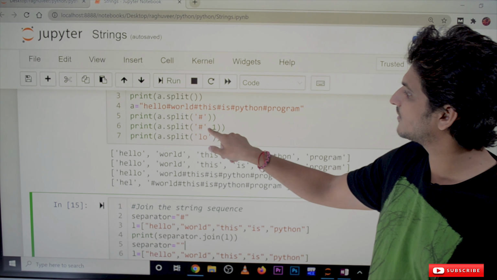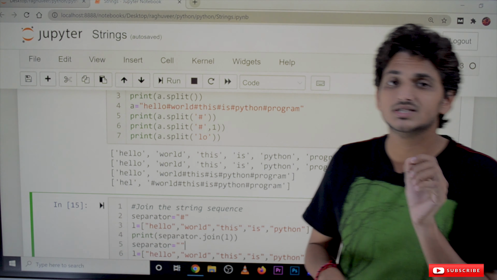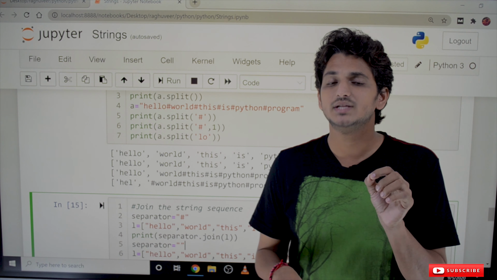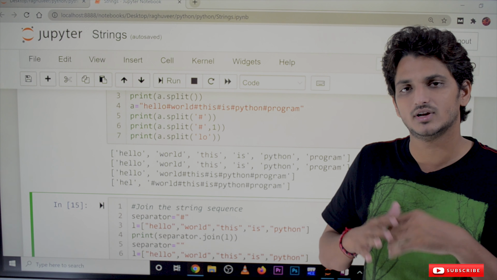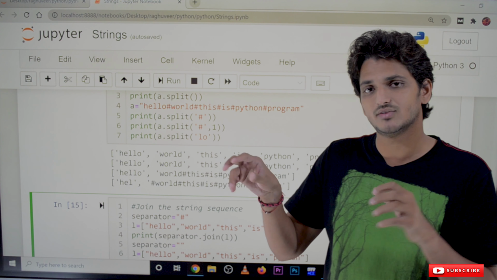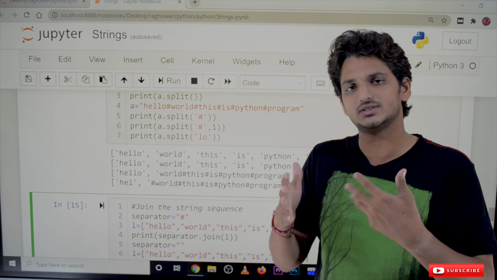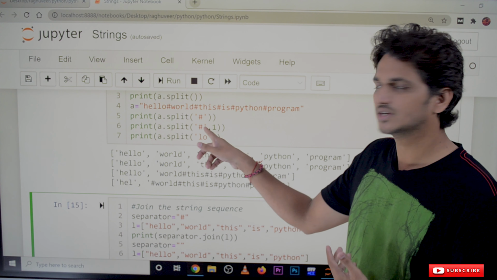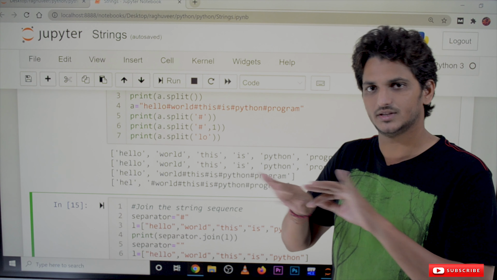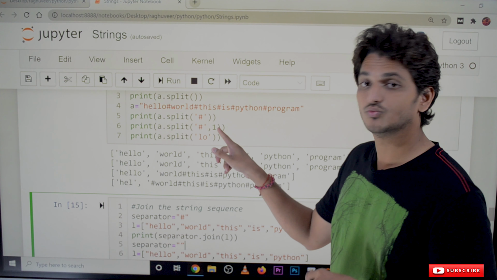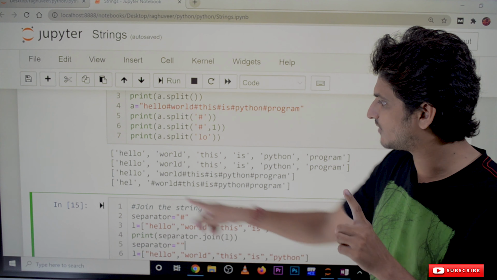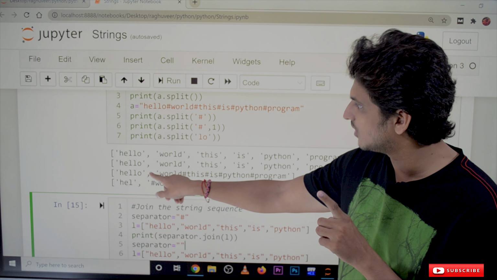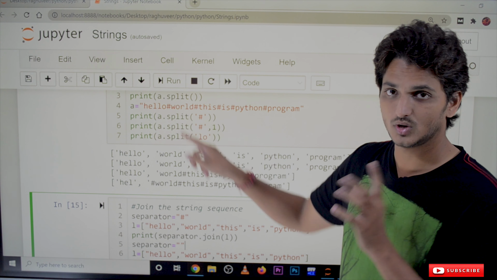Next one is print a dot split based on hash, comma 1. What does this 1 mean? 1 means how many times it has to split. By default it will check the entire string and split every time it finds the hash value. But if you mention 1, it will split only one time. The output is the first occurrence. Whenever it found hash after hello, it splits only once.